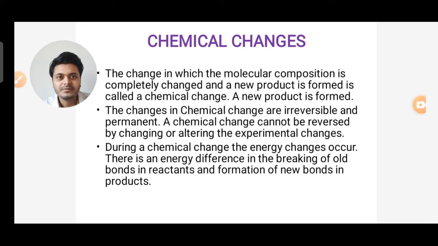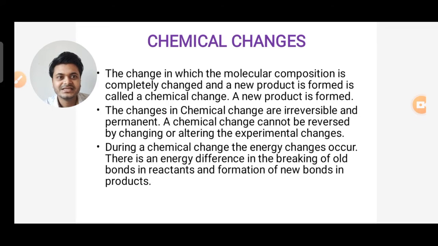Now moving to chemical change. What is a chemical change? The change in which the molecular composition is completely changed and a new product is formed is called chemical change. So in chemical change, a new product is formed and the chemical composition is completely changed.